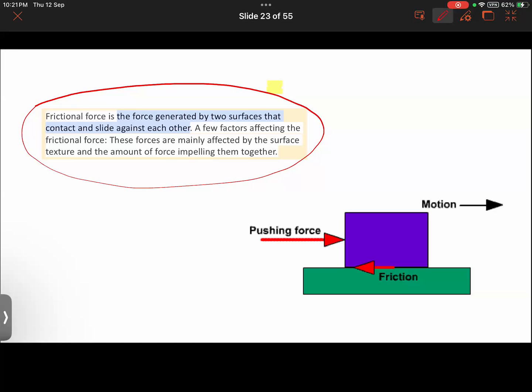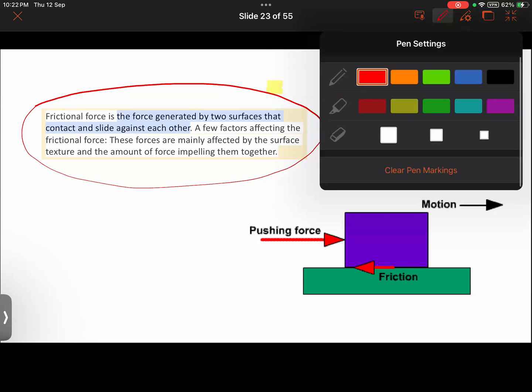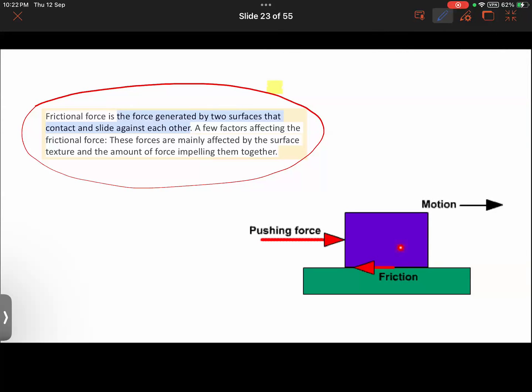So frictional force, basically, is the force exerted by a surface over an object, between the surfaces of two bodies. Whenever one object is moved over another object, frictional force comes into action. And there are different characteristics of frictional force, like how much friction will occur, what the types of friction are, and what will happen when a frictional force comes into action.